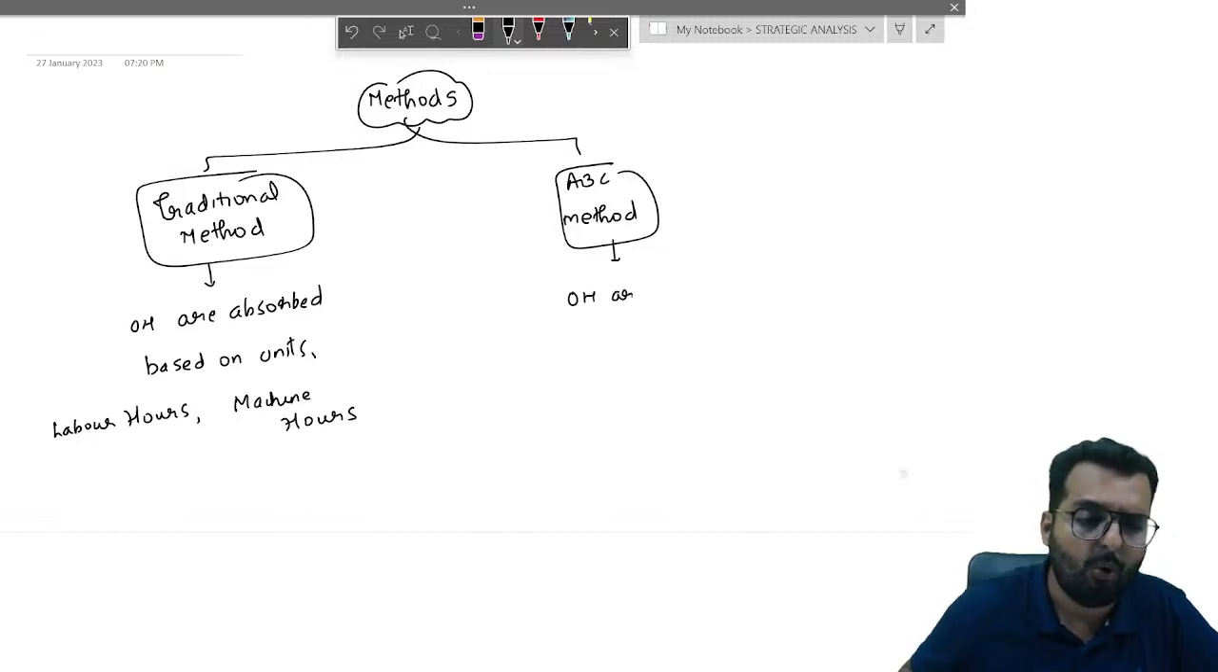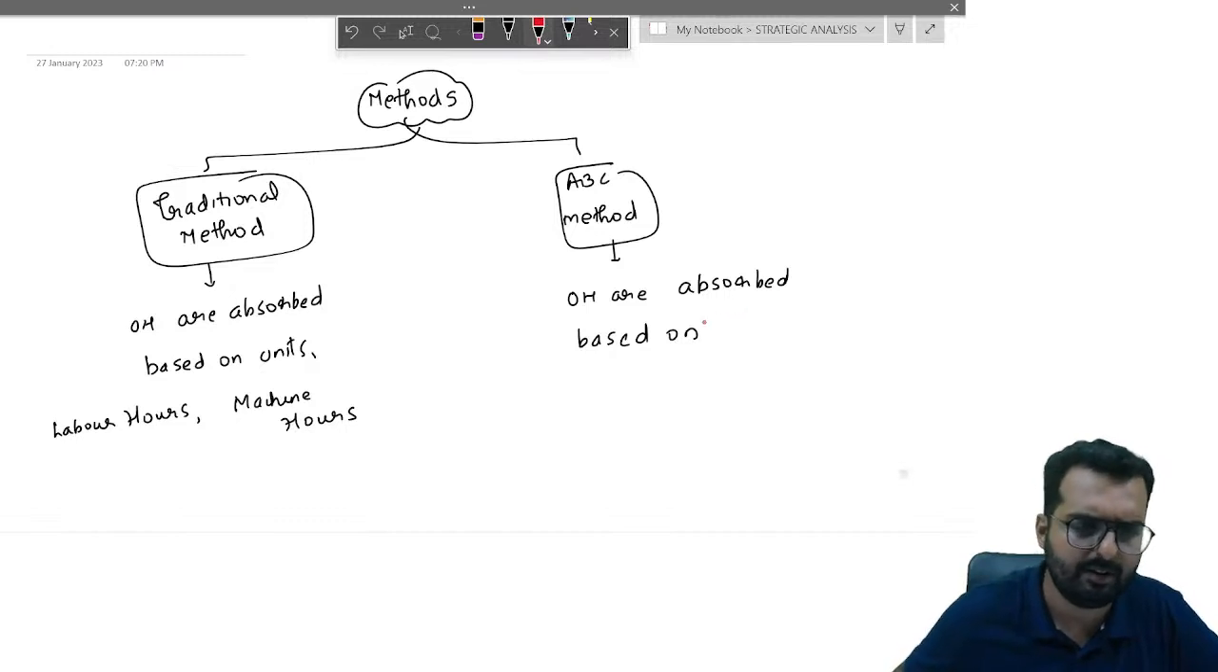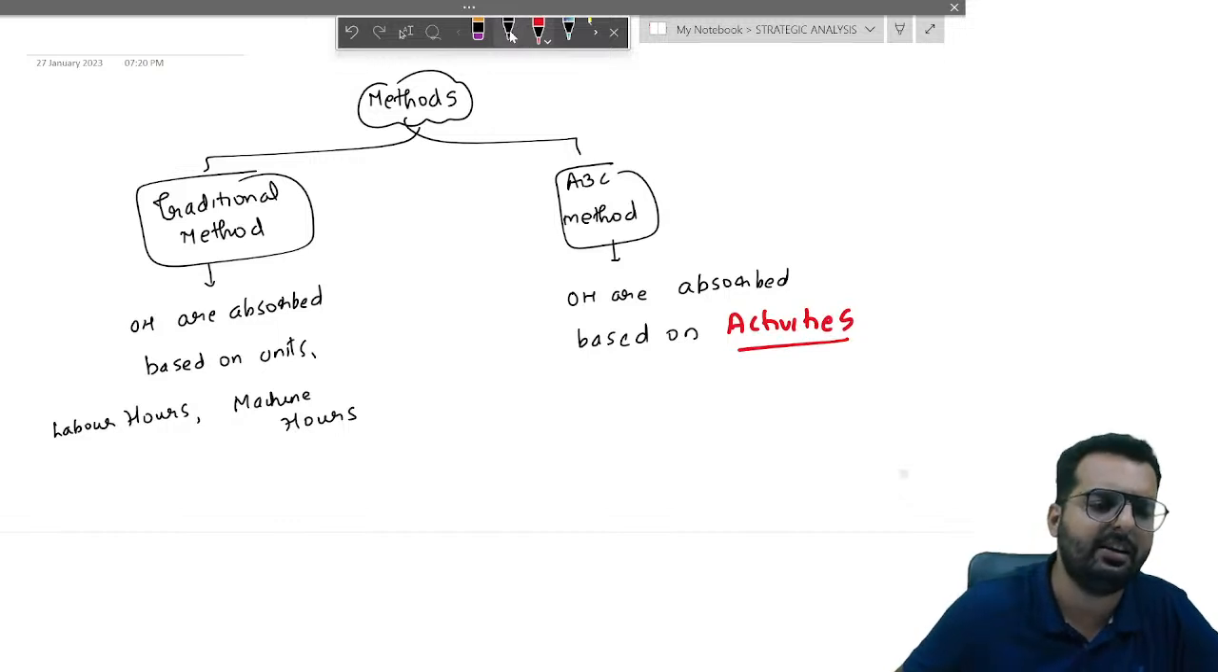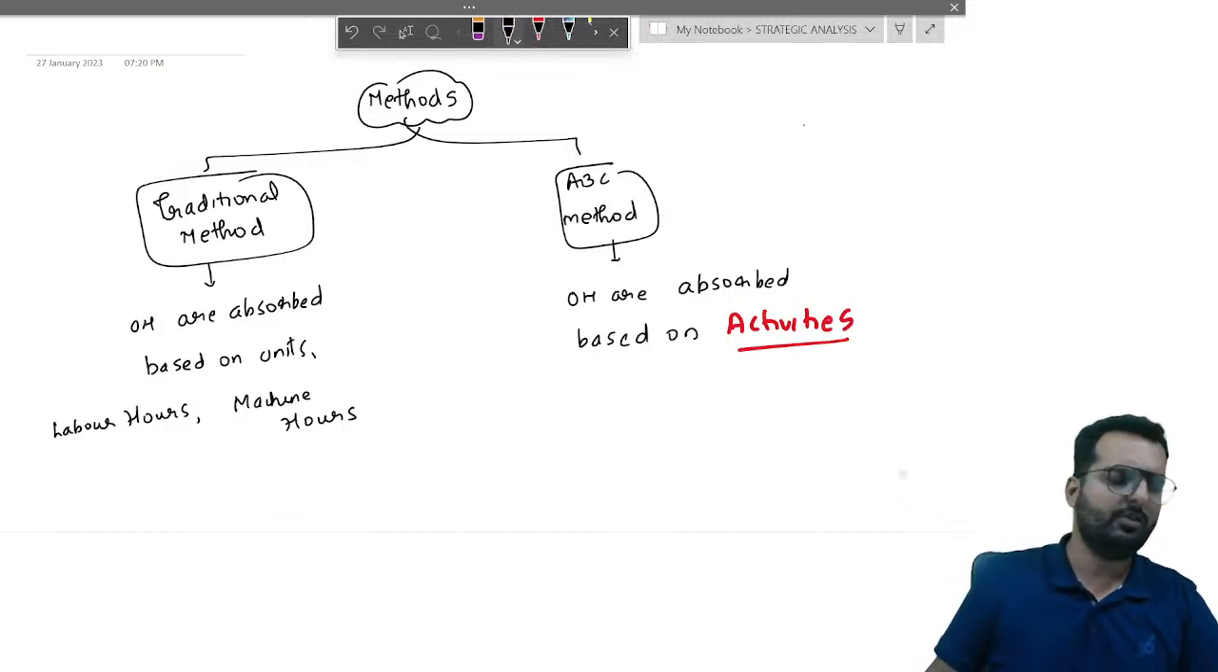Under this, overheads are absorbed based on what, my dear friends? It is absorbed based on activities. So that is the highlighted word. Can you write down this in your books?